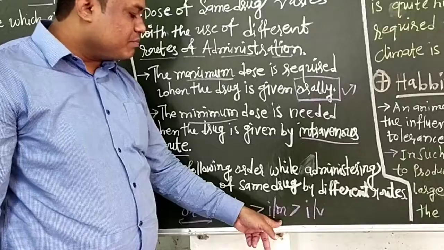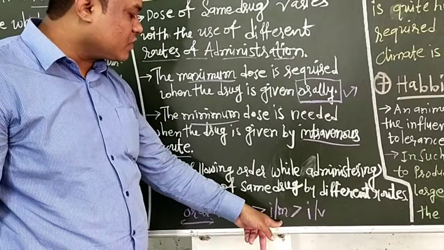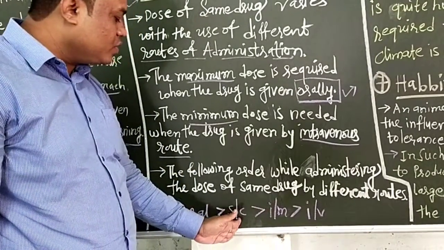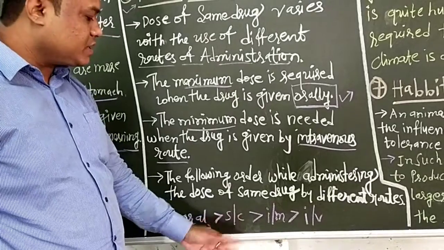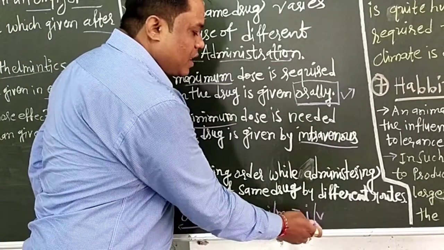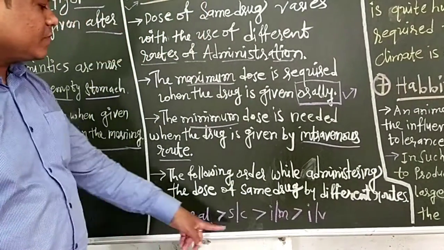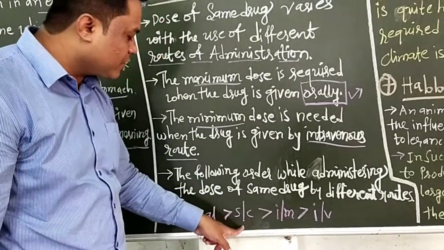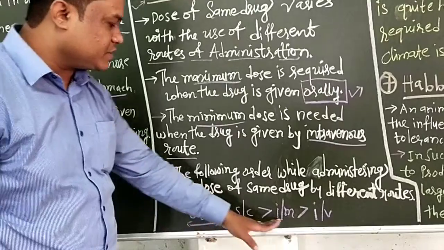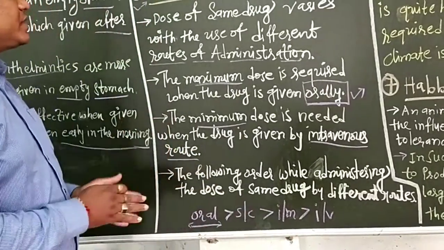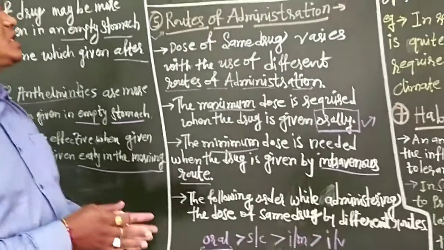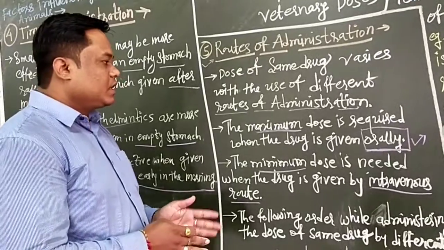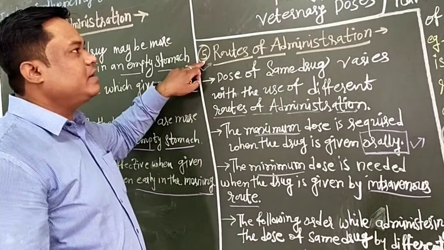Then the intramuscular route of administration requires less dose as compared to the subcutaneous route. And last, the intravenous route of administration requires the minimum dose as compared to the intramuscular, subcutaneous and oral routes. It means that according to the route of administration, the dose of the same drug varies. This is the routes of administration.